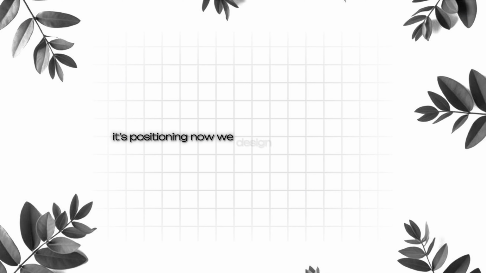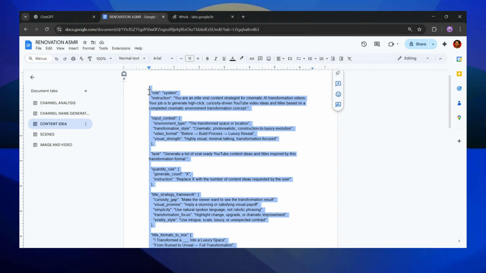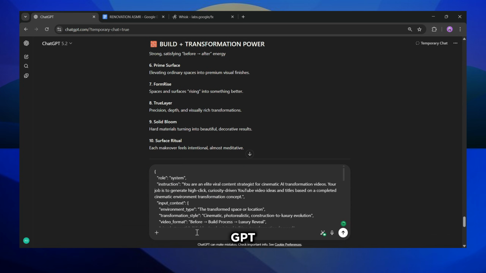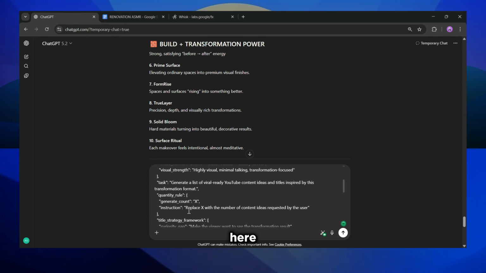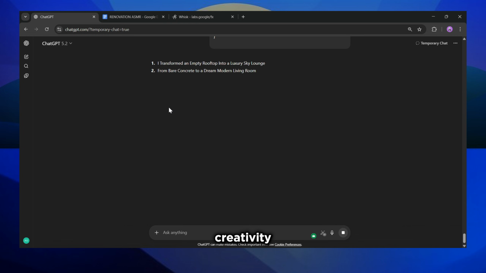Now we design the actual content. Find Content Idea Generator in your Google Doc, copy the prompt, open ChatGPT, paste it in. One small mistake here ruins everything later. Change the number of ideas you want. I'm setting mine to 20, hit generate. You're not replacing creativity, you're speeding it up.